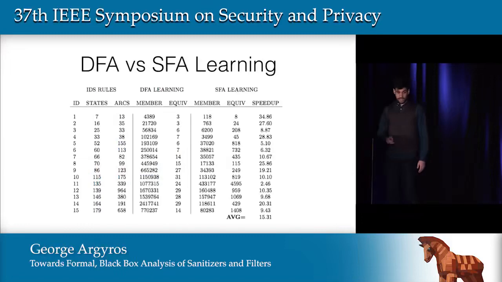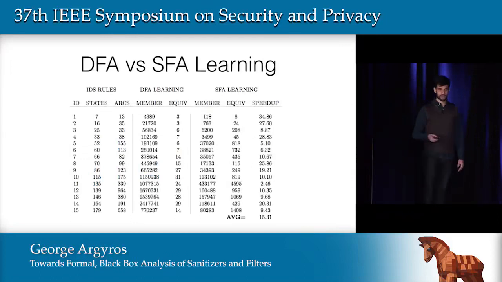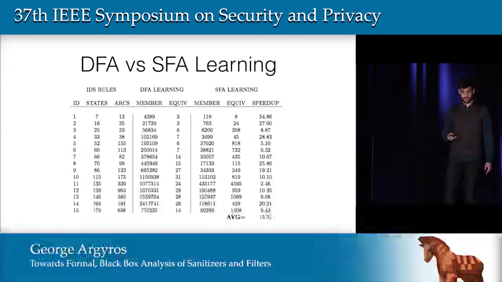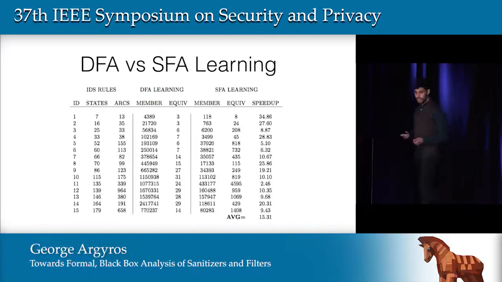And going next, I would like to also point out that the DFA algorithm is prohibitive to use over the network for even automata with around 150 states. It would require around 2.5 million queries. So having a speedup in that case is very important for the practical setting of the problem.